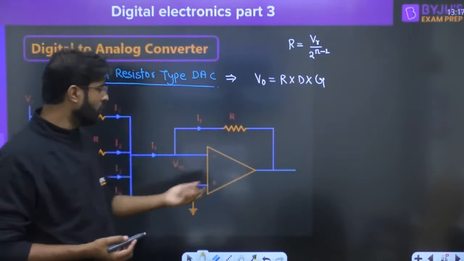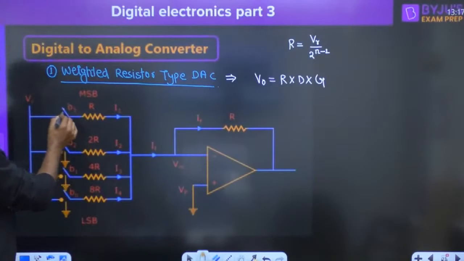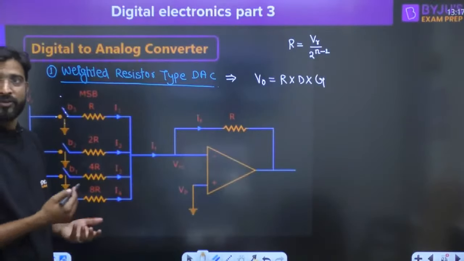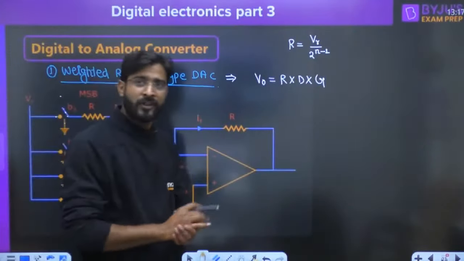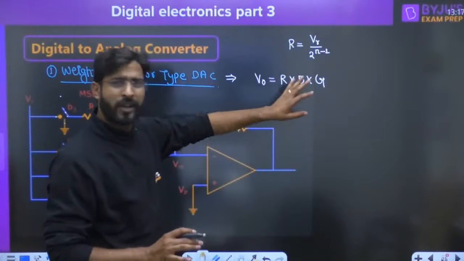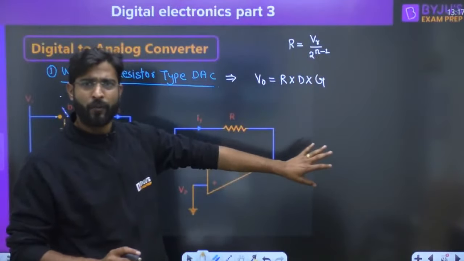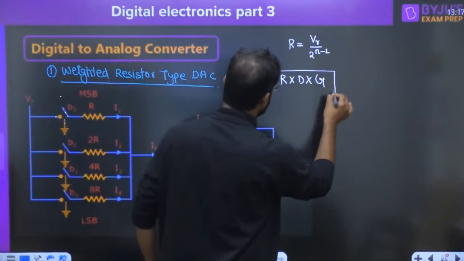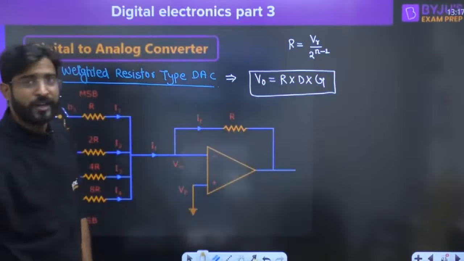Decimal equivalent, we already know that whatever the value is, if the switch is connected to VR, we have to consider it as a 1. If the switch is connected to the ground, we have to consider it as a 0. With the question we are going to discuss. Sirsha, don't worry, there will be no confusion. I will write everything on one sheet, so you will get the idea, right? Always you have to remember V naught is R into D into G.